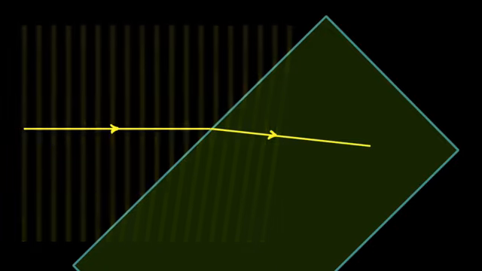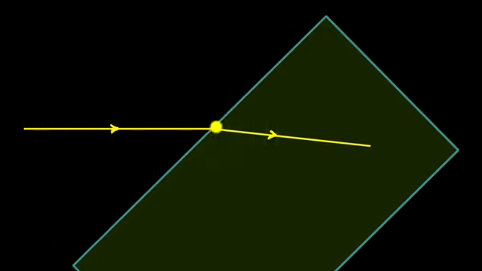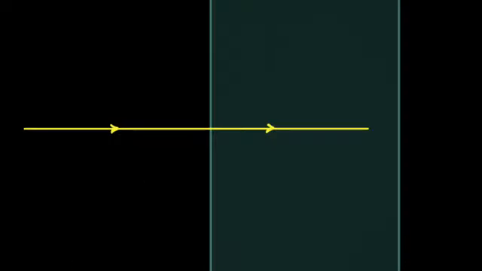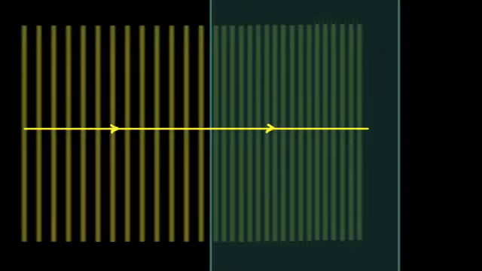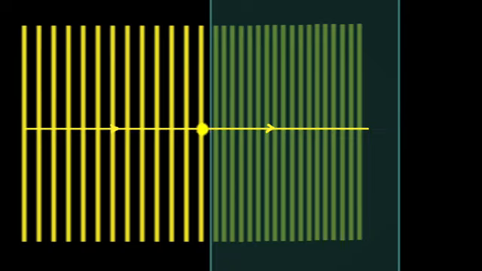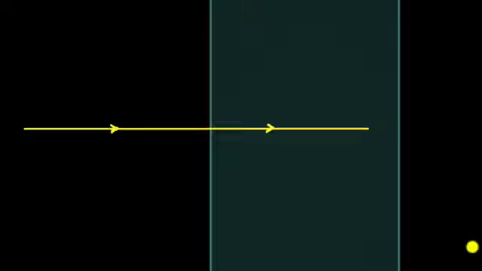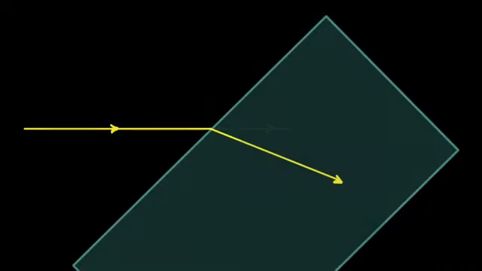But another thing that would matter is the angle at which we incident light. For example, what if we incident light perpendicular to the surface? What would happen then? Well, now light wouldn't bend at all. Why? Because even though light is slowing down, look, the entire wavefront enters at exactly the same time, and therefore the whole wavefront slows down together. There's no bending. So when you incident light perpendicularly, there will be no bending at all. So it depends on the angle at which you incident light as well. This means the amount of bending depends upon the angle at which you shine light on the surface, and it also depends upon how much light slows down or speeds up.